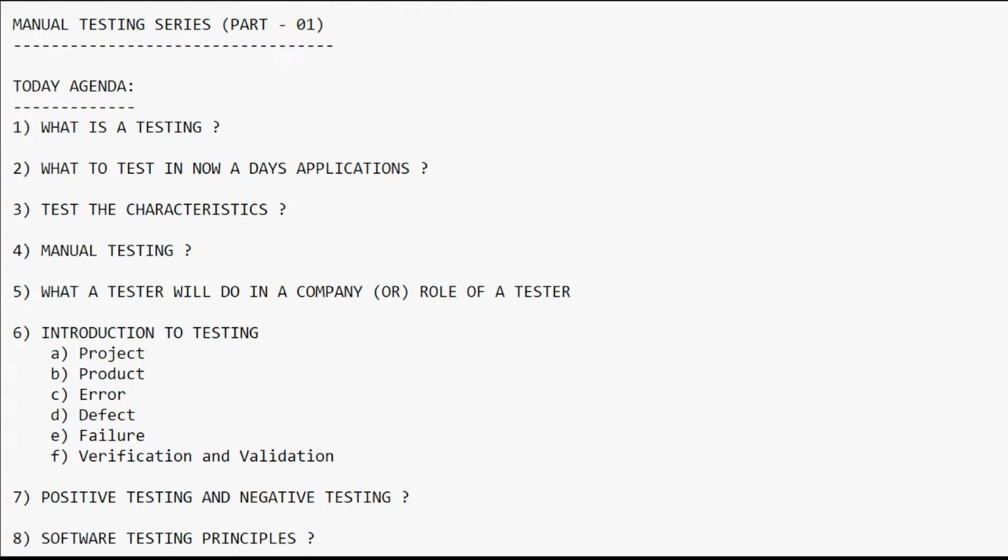Before discussing more about what testing is, I will tell you why we need to do this testing. There is an application which has already been developed, for example the Flipkart application. Once they developed one module, for example the login page, they immediately release it into the market. As an end user, if I am using that Flipkart application, I want to create my account first, which means I want to sign up.